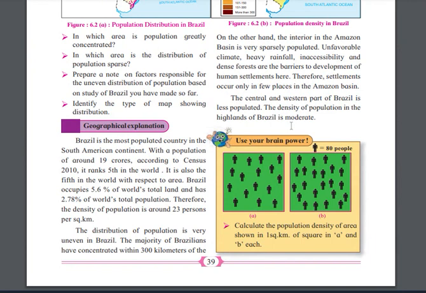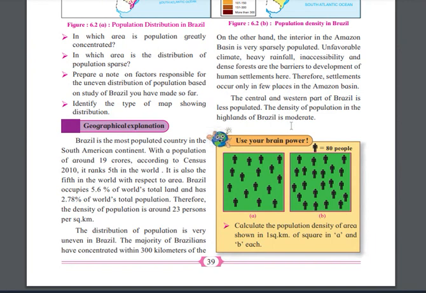It ranks fifth in the world, and also fifth with respect to area. Brazil occupies 5.6% of the world's total land and has 2.78% of the world's total population.